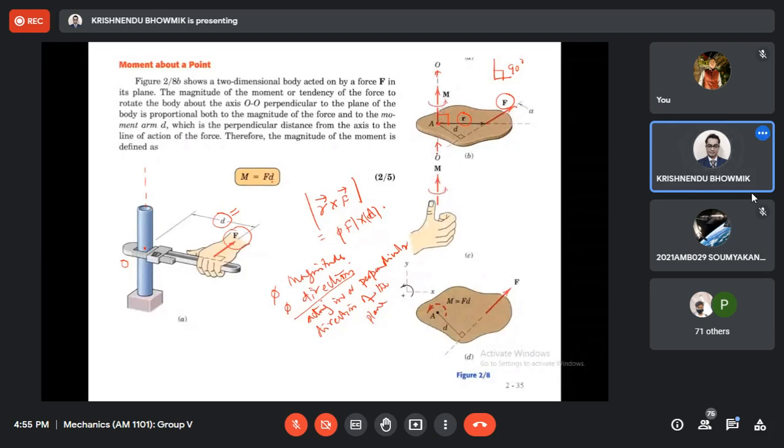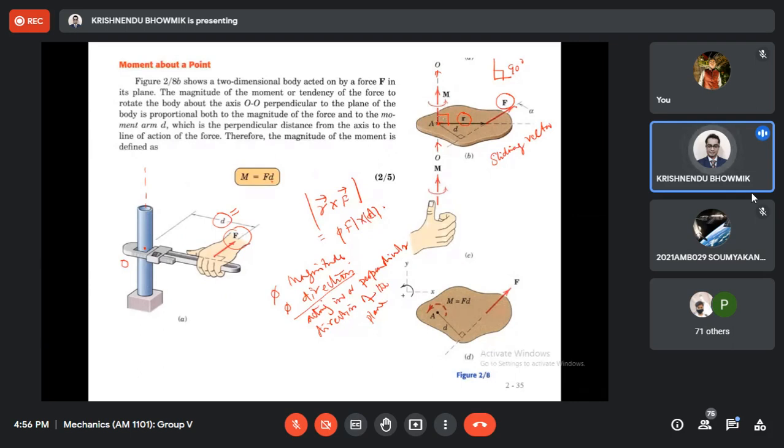That's why it is called a sliding vector. This moment is always passing through this point A, and along the line of action, whatever point of application you are considering, the effect will remain the same, always through point A, and the line of action is this.